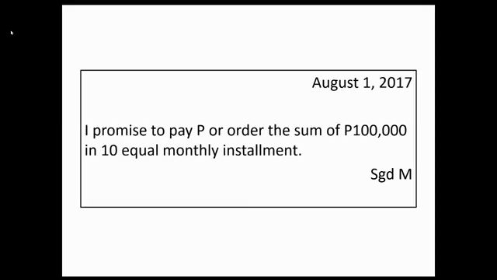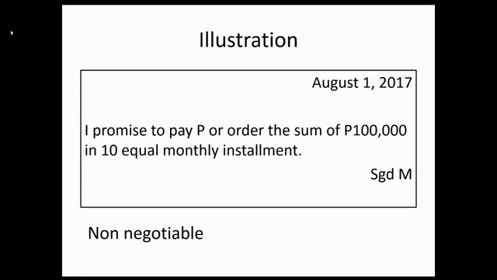Example, August 1, 2017, I promise to pay P or order the sum of 100,000 in 10 equal monthly installments, signed M. Is the instrument negotiable? Answer, non-negotiable. Kasi 100,000 divided by 10 is 10,000 per month. Pero ang problema, hindi ko ma-determine yung maturity date ng each installment payment. Kaya since absent yung requirement number 2, then the instrument is non-negotiable.